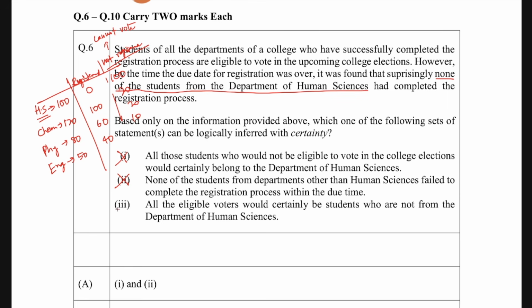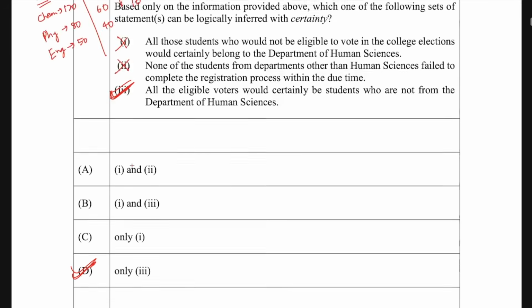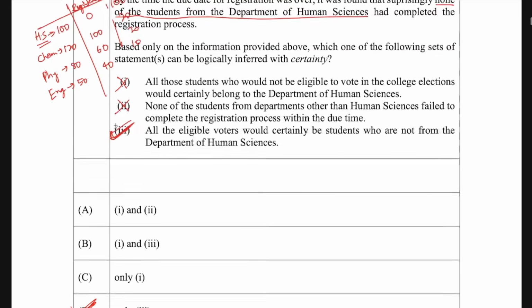And the last one is certain, that all the eligible voters would certainly be students who are not from the Department of Human Science. See, these are the eligible students, and among the eligible students there is nobody from Human Science. So this is the one you can say with certainty. So only option C, or only statement number 3, is the correct answer.